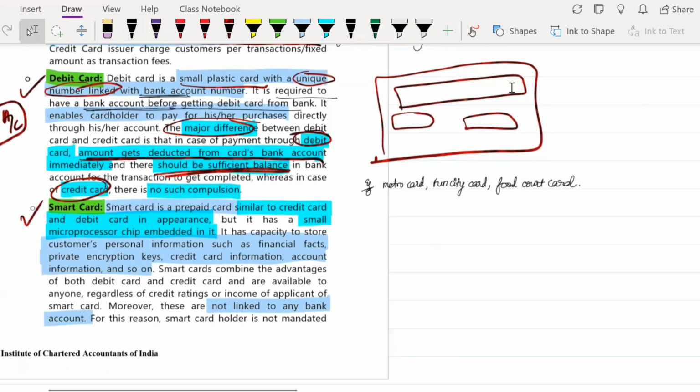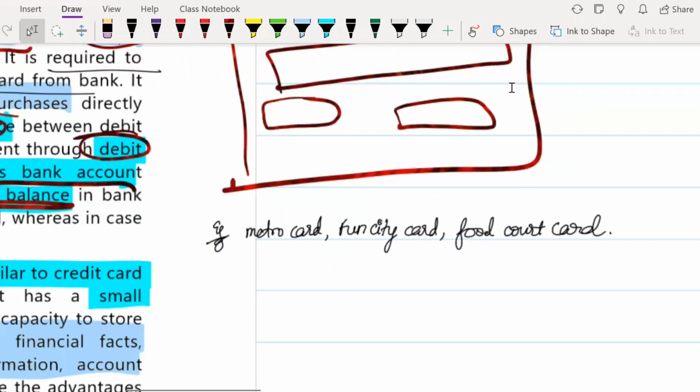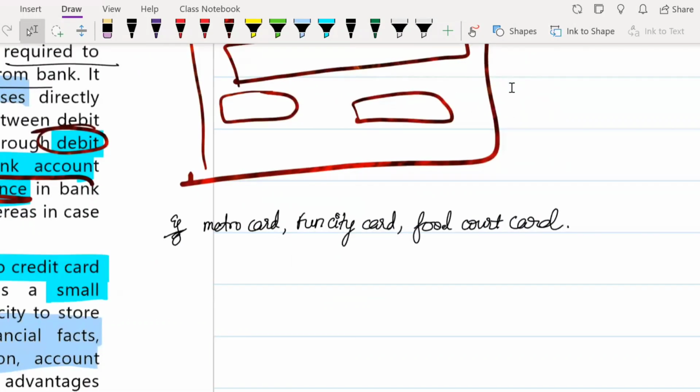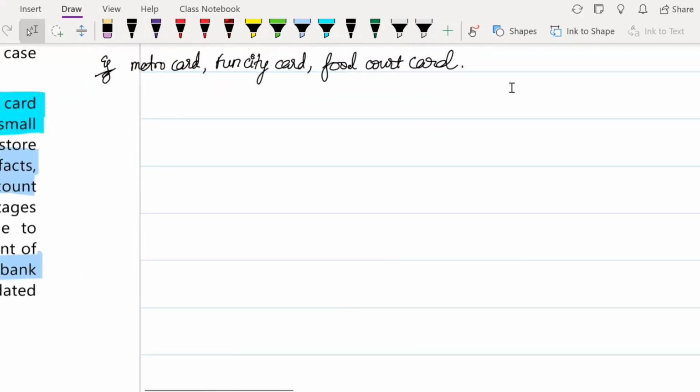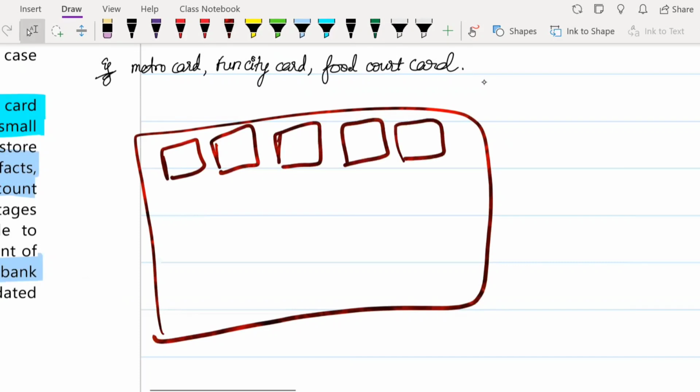Next, you have something known as a smart card. But before we move on to smart card, there is one more kind of card that I would like to tell you about. You would have used your metro cards, or if you have gone to Fun City, they issue a Fun City card, or you use your food court card also. Suppose you go to a mall and there is a food court. For people who don't know what a food court is, when you enter a mall, on one floor they have a lot of food shops, a lot of food stalls nearby.